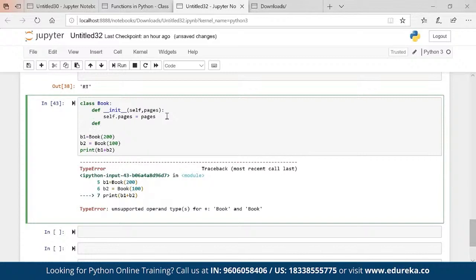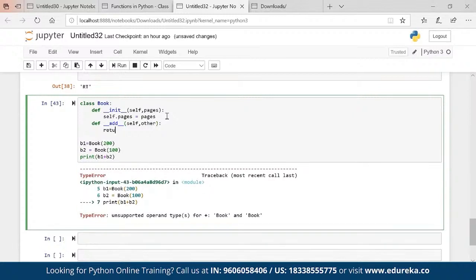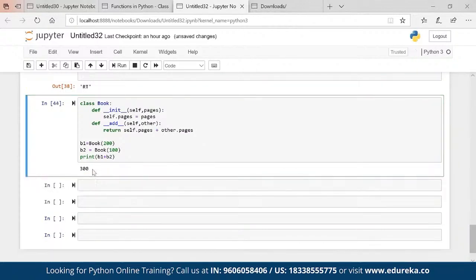So def, this is my magic method, add, self comma other, colon return self dot pages plus other dot pages. If I execute, you see we are getting 300.